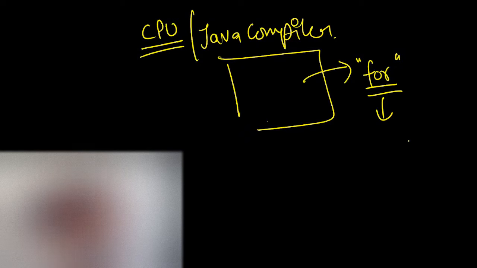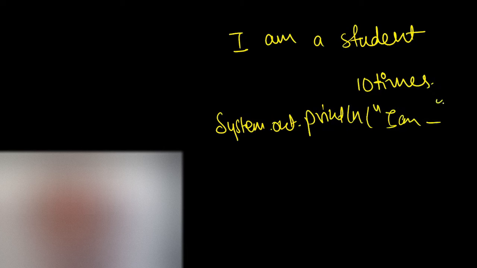Now coming to the topic, why do we need a for loop? Let's say I gave you a task, you have to write "I am a student", a very simple line, let's say 10 times. Writing this line 10 times, you can definitely write System.out.println and then write "I am a student" as your message, and you can cut, copy, paste this line again till 10 times. You can do it 100 times.